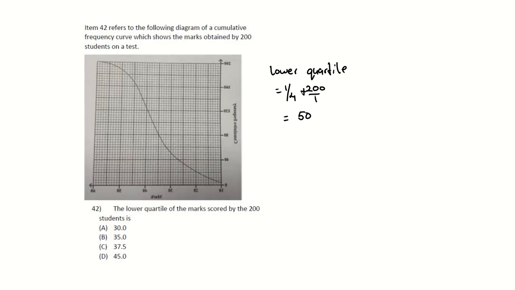Okay, 10, 20, 30, 40, 50, and you're going to go up. Hold on, sorry. Not this, this is your marks. So first off, let's just zoom in.